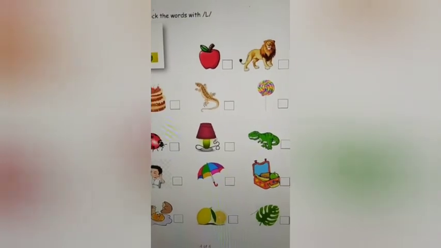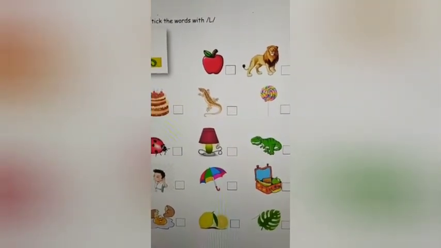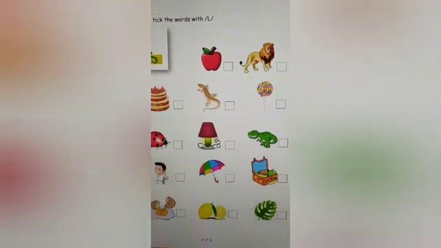So this way you're going to complete this sheet. Yes, and revise the sound L by ticking only those pictures that begin with the sound L, and send it to me by tomorrow.